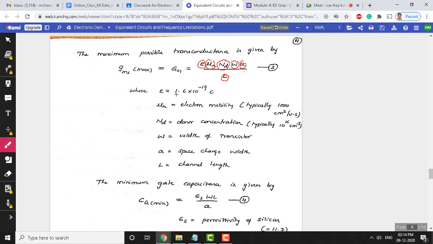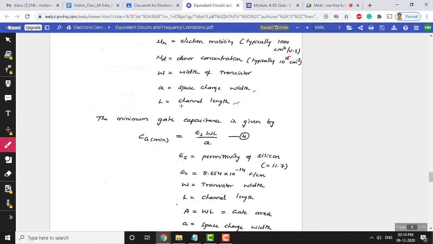So, e stands for electron charge, which is 1.6 into 10 to the power of minus 19 coulomb. Mu n is electron mobility, which is 1000 centimeter square per volt second. Nd is donor concentration, typically 10 to the power of 16 per cubic centimeter. W is the width of a transistor, which is in microns, considering micrometer technology. a is the space charge width and L is the channel length. Okay, so this is the formula for maximum transconductance.